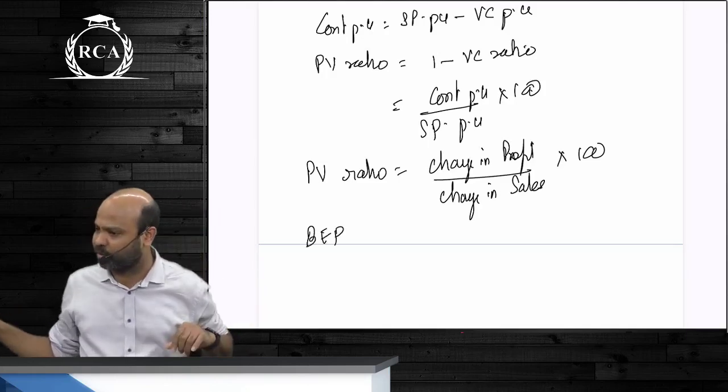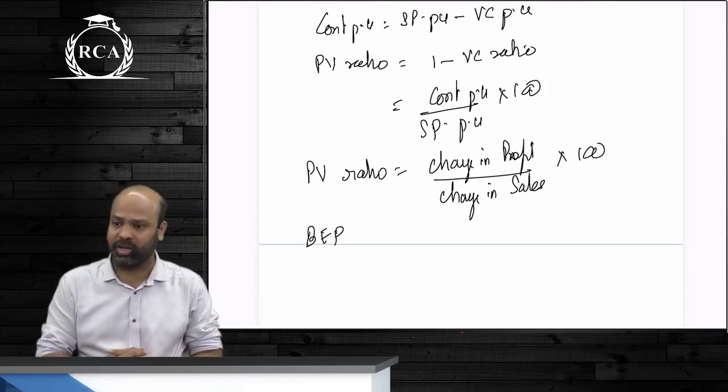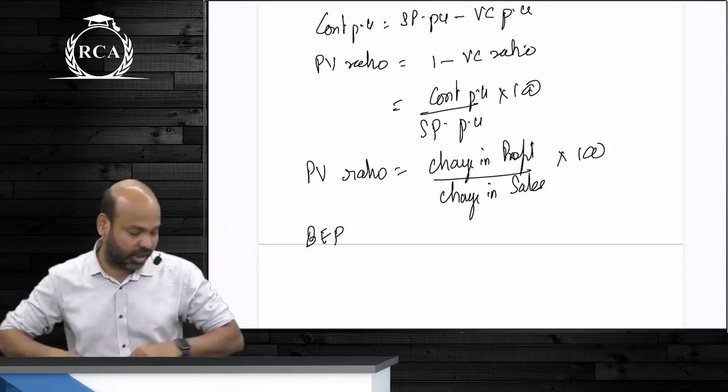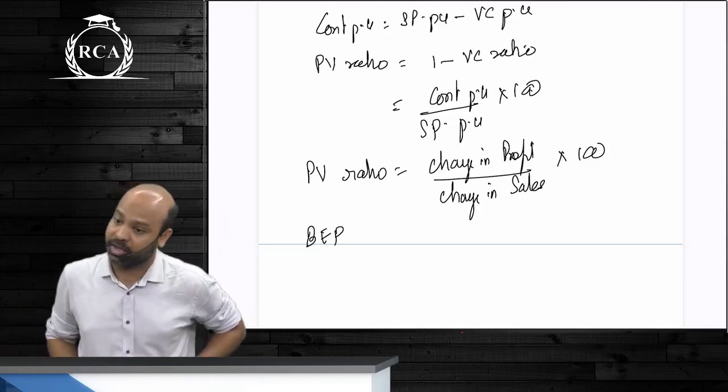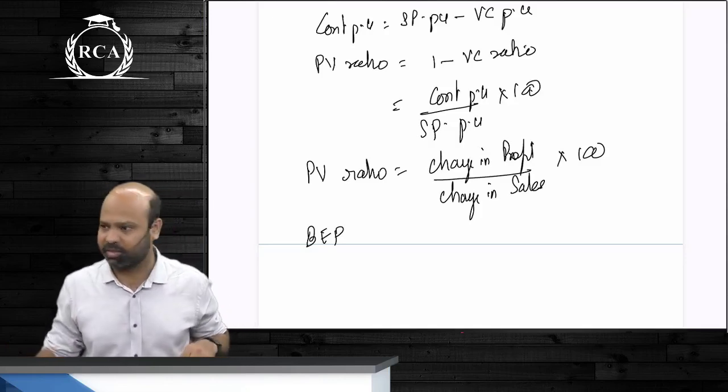Formula for break-even point, beta, is fixed cost divided by PV ratio or contribution per unit. But break-even point is the level of sales volume at which your profits are zero. What profits are we referring to? Operating profits or financial profit? Operating profit, EBIT as such.